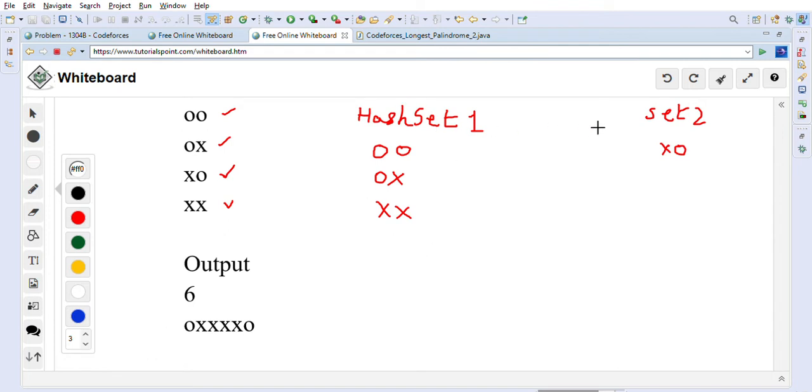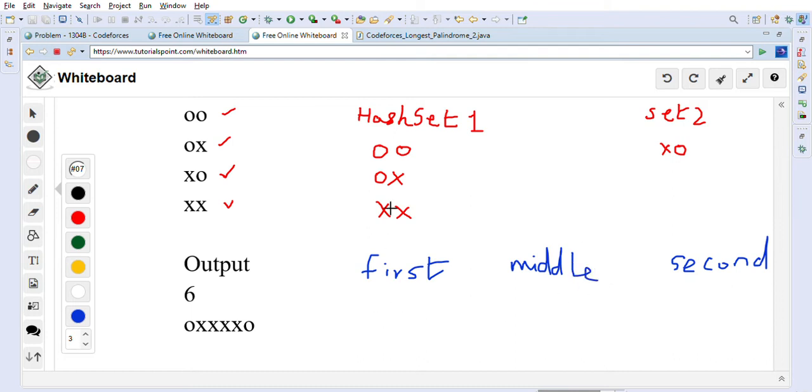So first we will create this set1 and set2, and after that we will create three different parts to form a palindrome. Let's call this the first part, this a second part, and this is a middle part, right? So we will create three parts and then combine them together to form the palindrome.